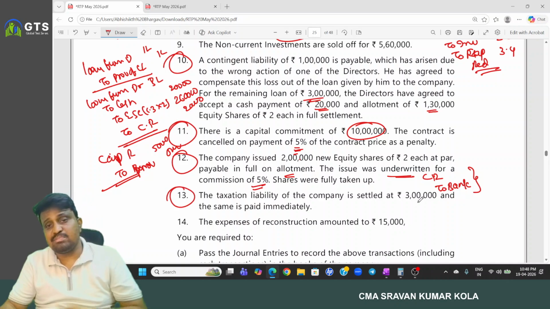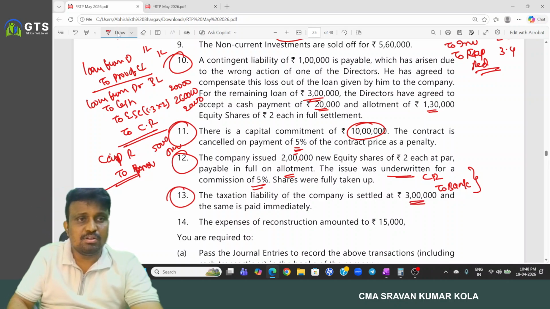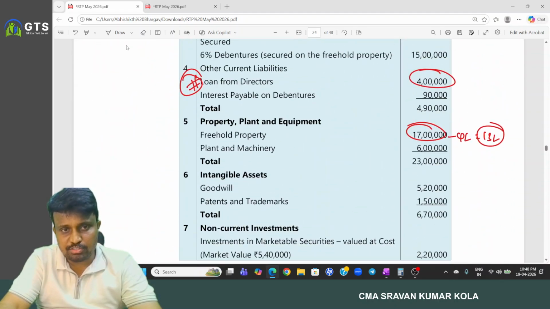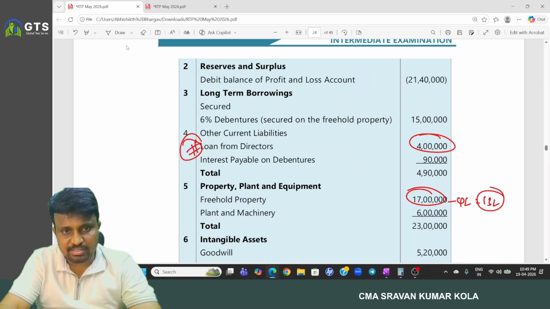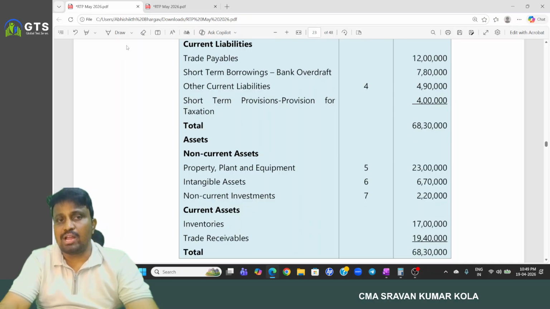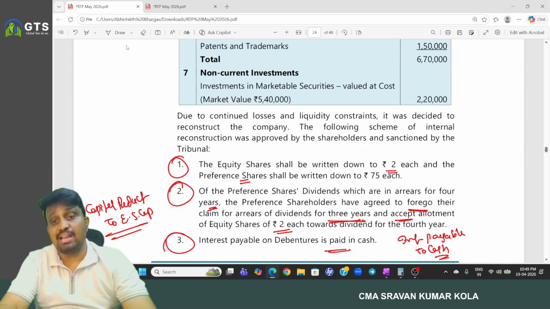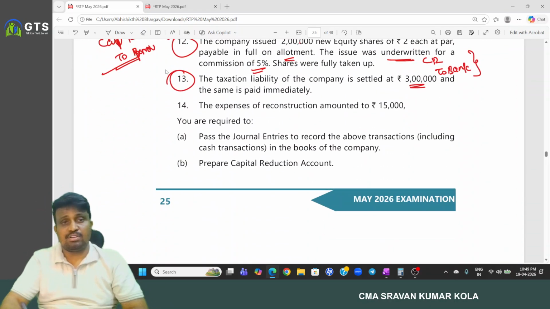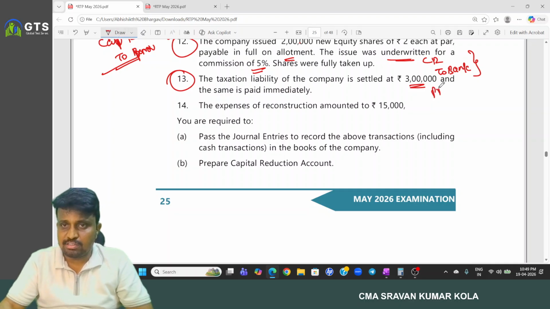Next, tax liability settled at 3 lakhs. What is the tax liability we have? Provision for tax liability, 4 lakhs. And that is settled at 3 lakhs. That is paid at what? 3 lakhs. So provision for tax. Then what is the entry we have to write?